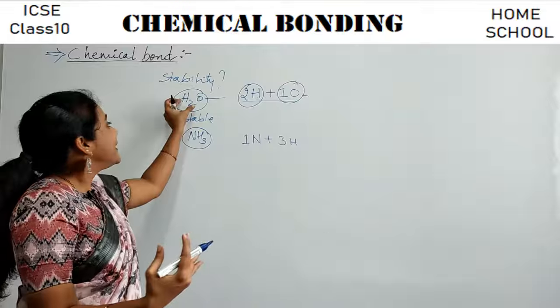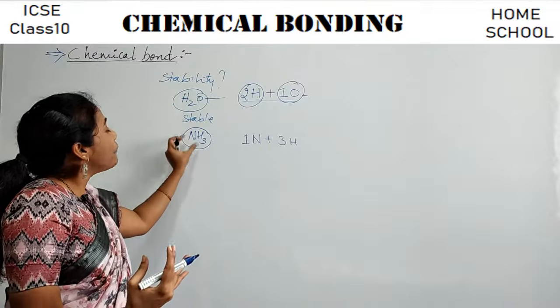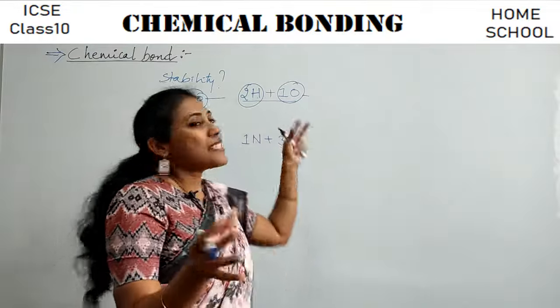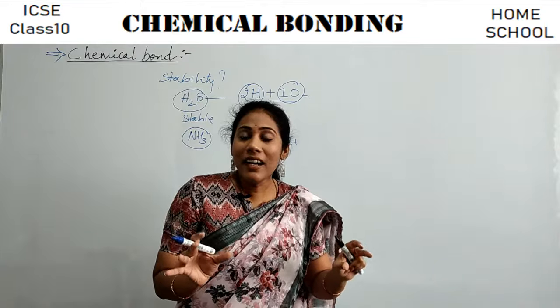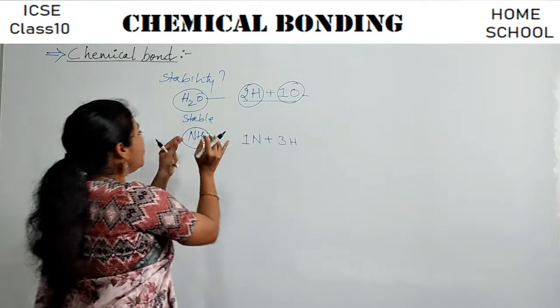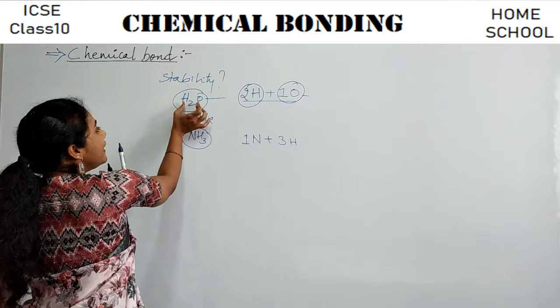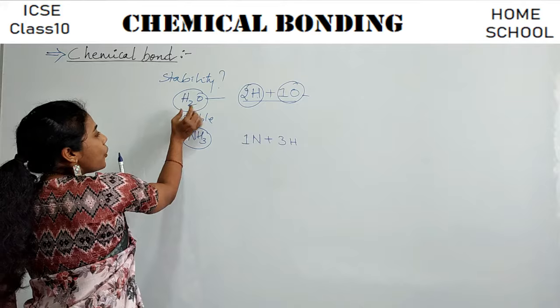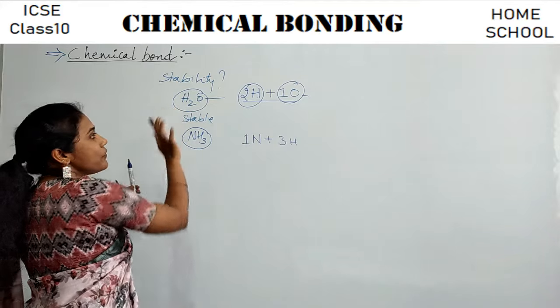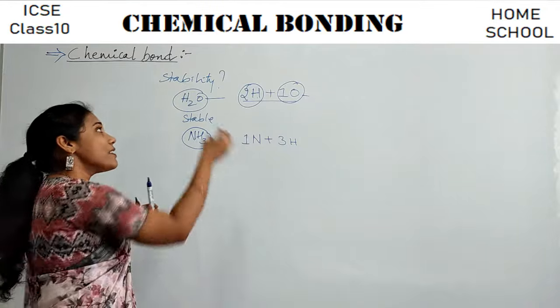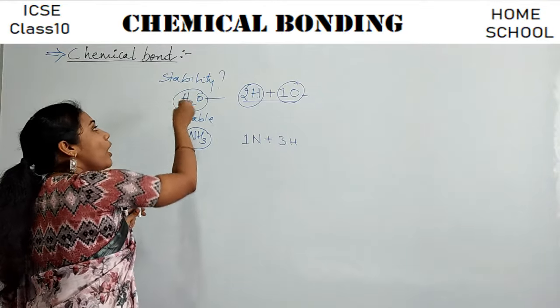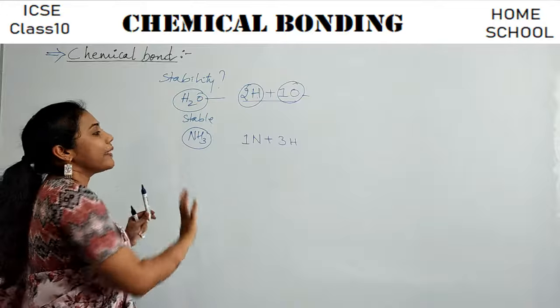So stable molecules are formed when atoms combine. Clear? So how is the molecule stable? Why can you not separate? Once water is formed, you cannot separate hydrogen from oxygen. It's because they have a kind of attraction between them.